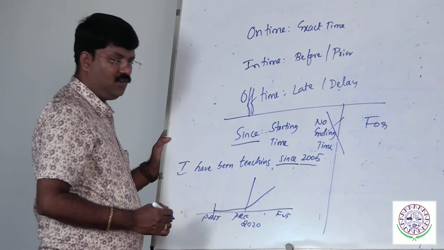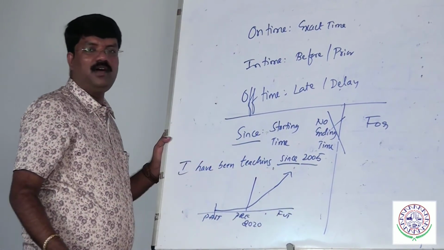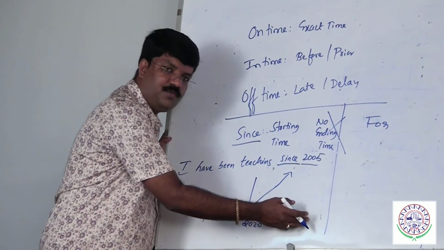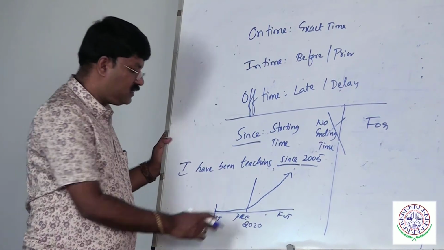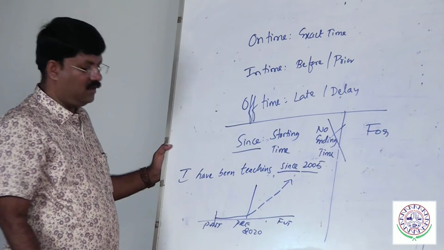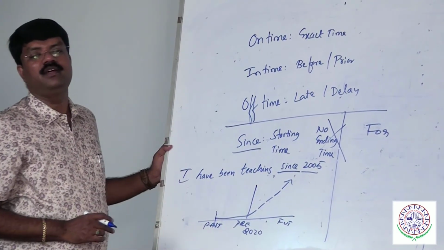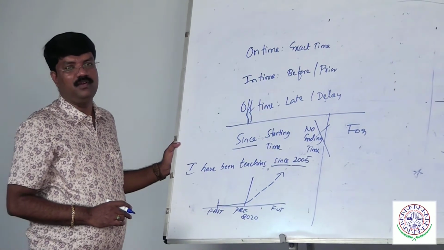Now also it has started and is continuing, and I feel that I don't stop teaching even now. It may continue up to 2030. In such a situation only you must use the present perfect continuous: a past action whose result is progressing in the present.